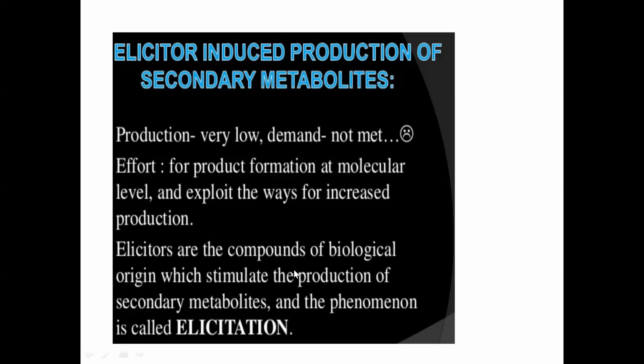So elicitors are compounds of biological origin, which means you can get them from microorganisms or from any other plant, but only microorganisms offer low cost elicitors. Okay, if you use higher plants, it is difficult to extract the elicitors and then test for the enhancement of the secondary metabolite. So mostly they prefer microorganisms. It can be bacteria or fungus, and it can be actinomycetes also.